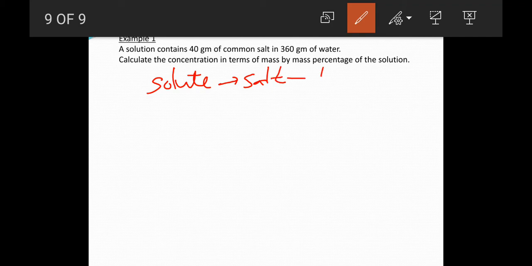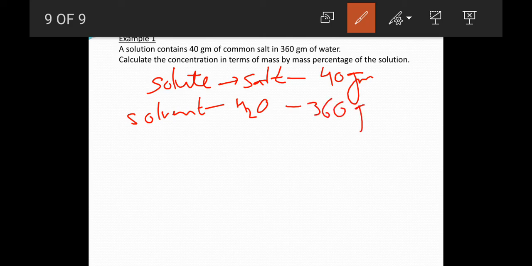So salt has 40 gram. Now the solvent, which is present in large amount, here is your water, and it is 360 gram. Now what you have to find is the mass percentage of the solution.